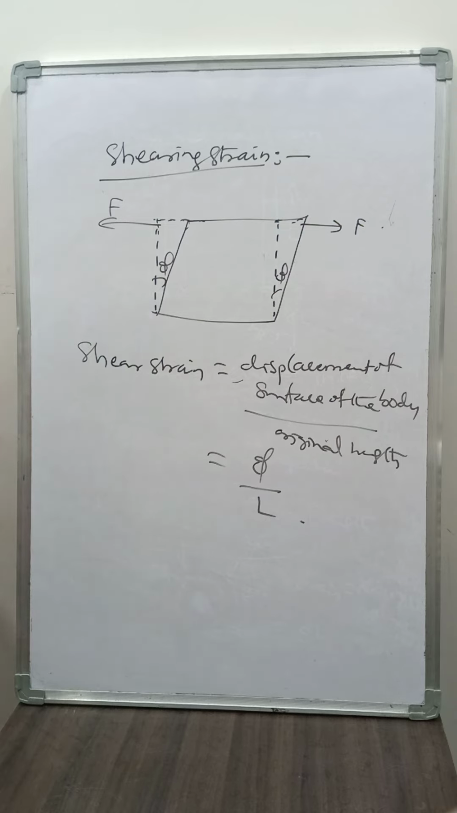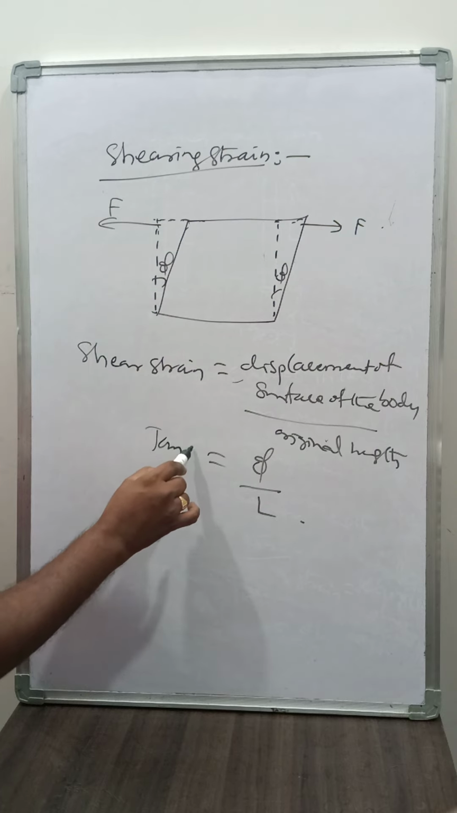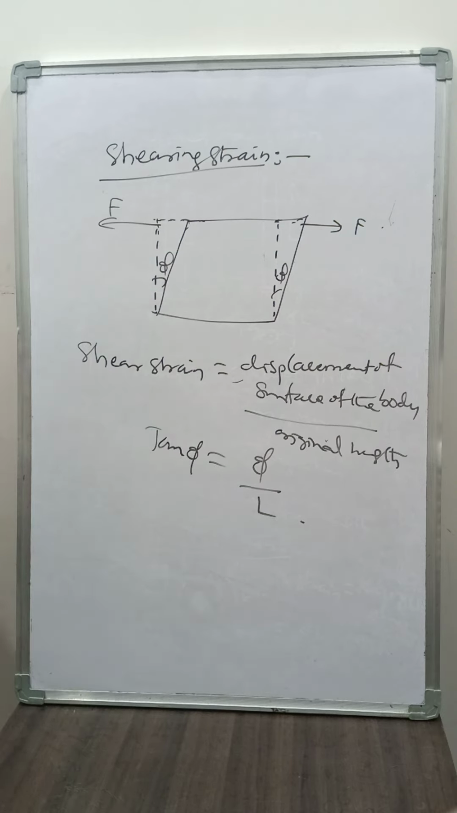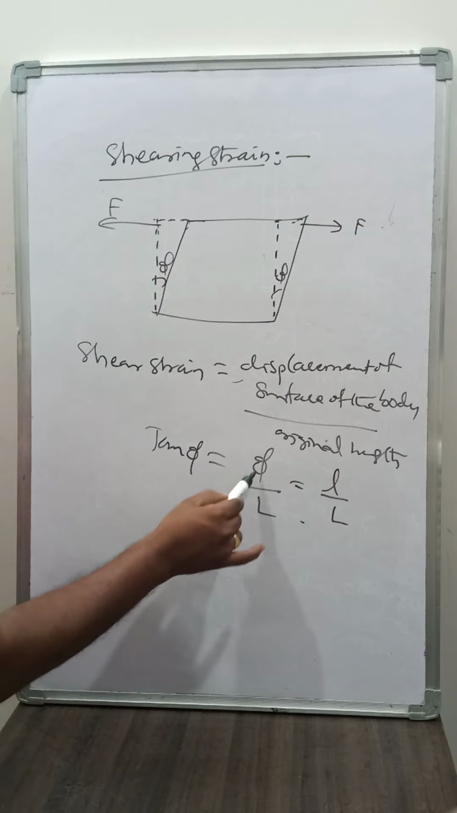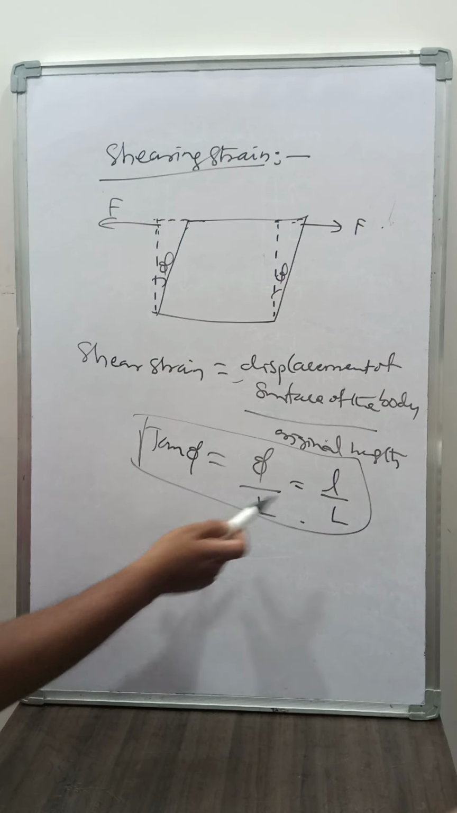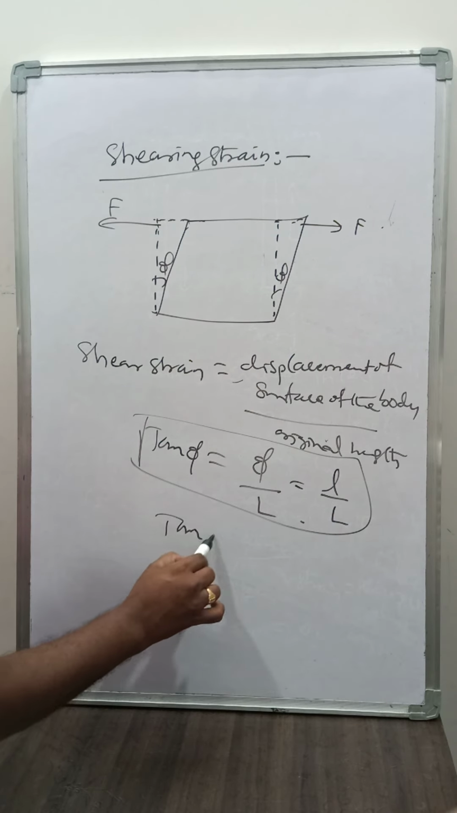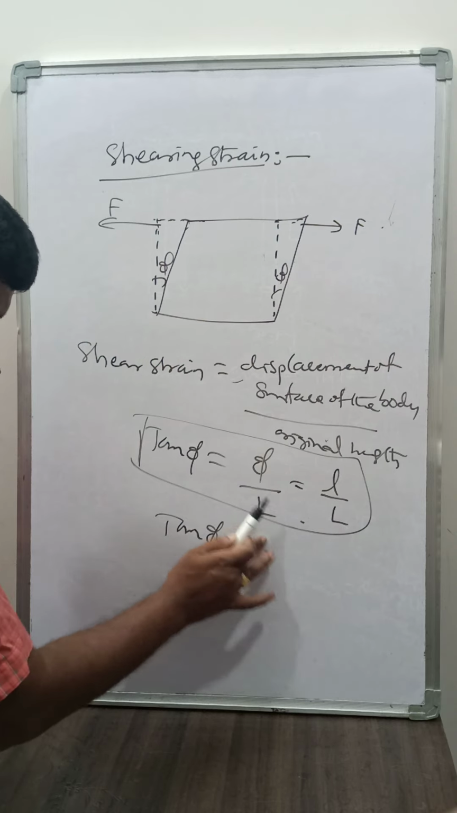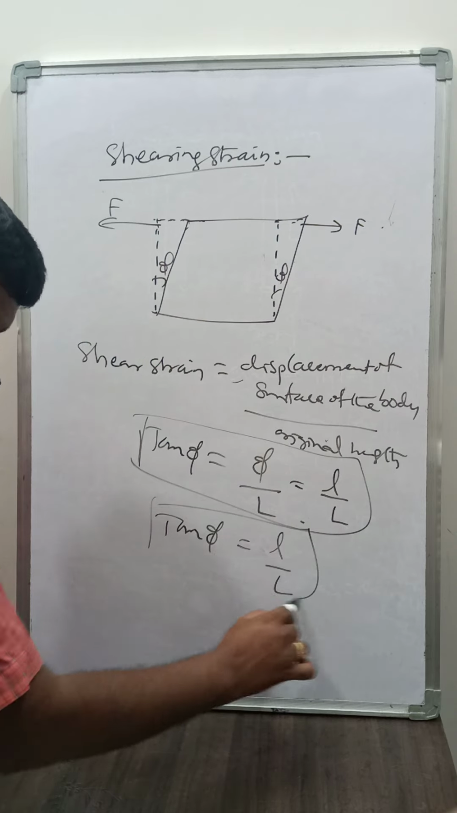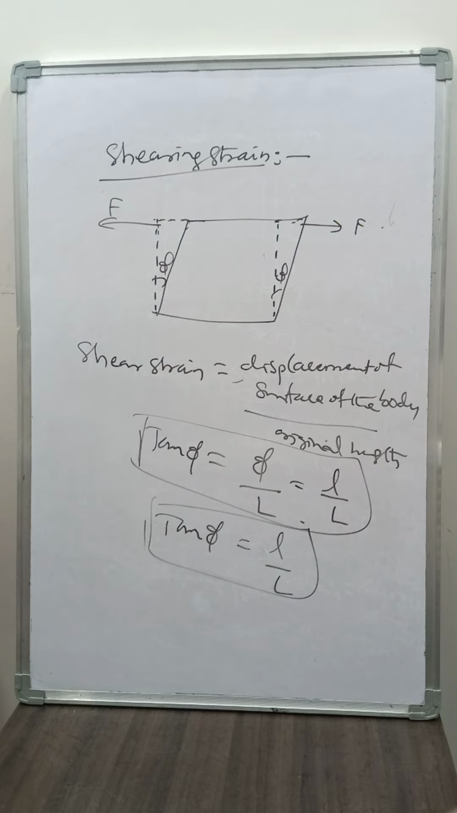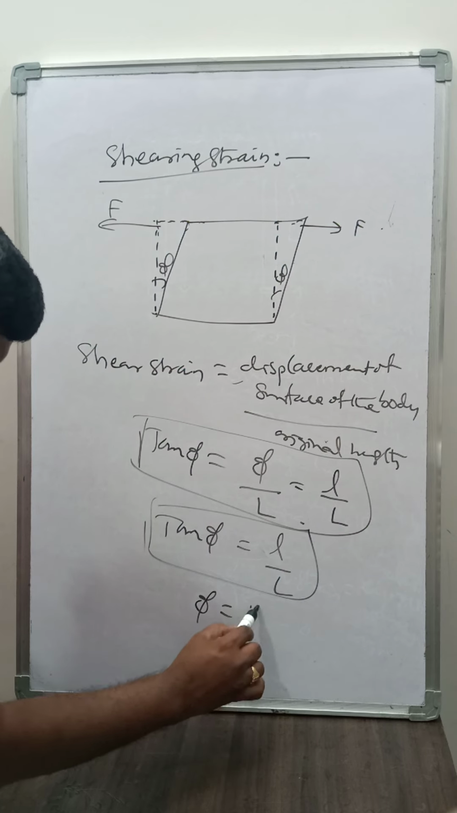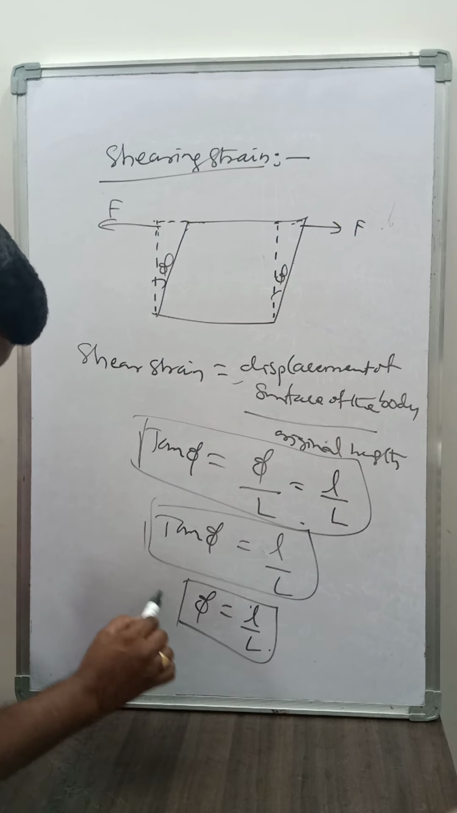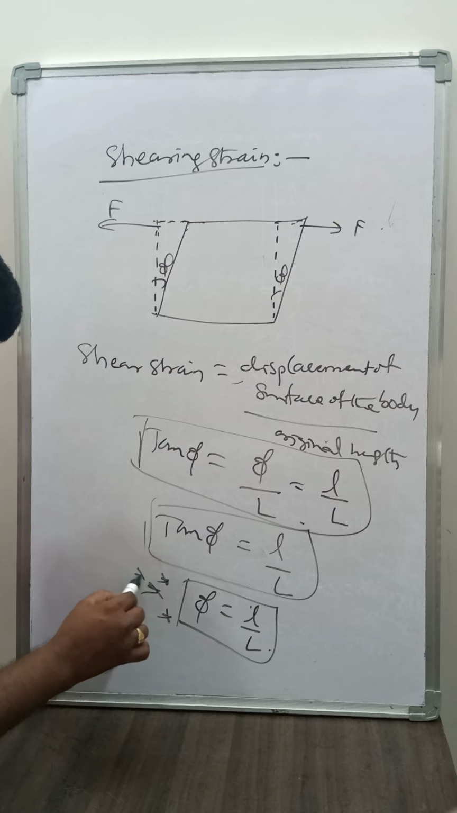Here phi is the angular displacement. We can write tan phi is equal to the change in length to the original length, so in terms of small l by capital L. Tan phi is equal to small l by capital L. This is the equation that refers to the shear strain. In general we can write phi is equal to l by L. So this is the required equation for the shear strain.